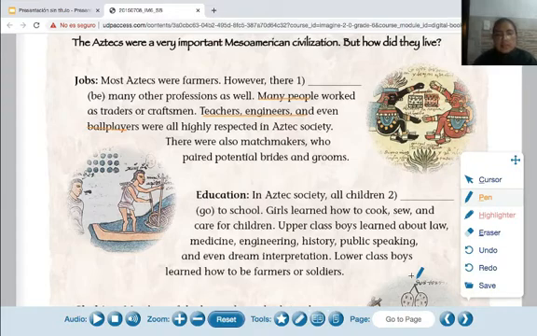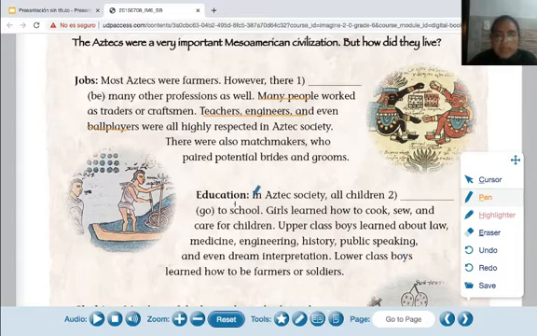medicine, engineering, history, public speaking, and even dream interpretation. Lower class boys learned how to be farmers or soldiers. Okay, soldiers. In this case, what is the main idea of this paragraph? Okay.